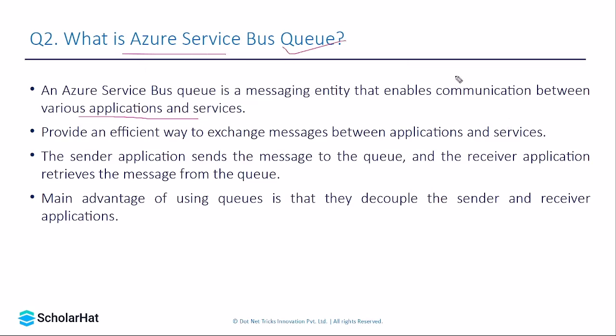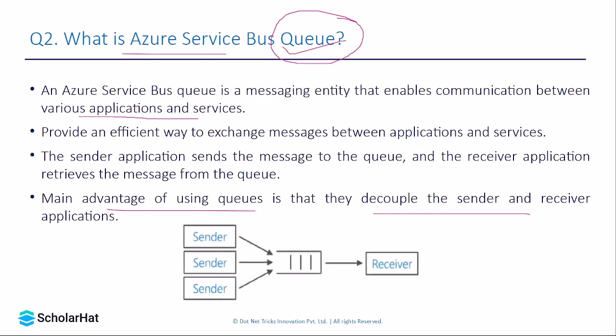You can provision a separate consumer at the end of Azure Service Bus, which can keep reading messages from this queue. A message is sent into a queue and the receiver application receives the message. The main advantage of using a queue is that it decouples the sender and the receiver application, which is the main advantage of any message broker. The core concept of using a message broker is to have decoupling between the sender and receiver, and Azure Service Bus queues do the same thing. It decouples the connection between the sender and the receiver applications.